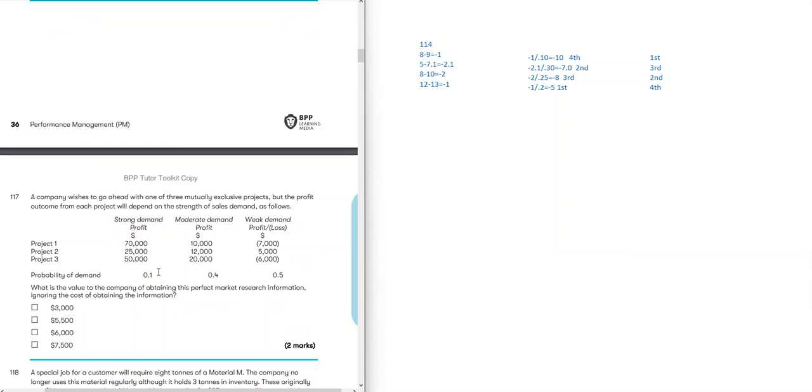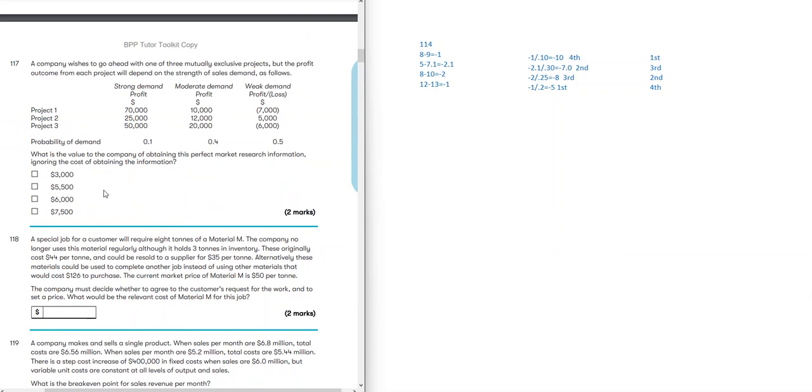Okay, what is the value to the company of obtaining perfect market research information, ignoring the cost of obtaining the information? A company wishes to go ahead with one of three mutually exclusive projects, but the profit or cost from each project will depend on the strength of the sales demand as follows. We have project 1, 2, 3, and the probability of demand.